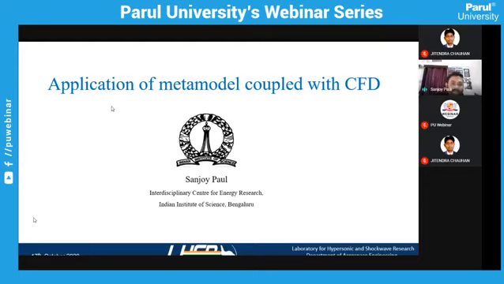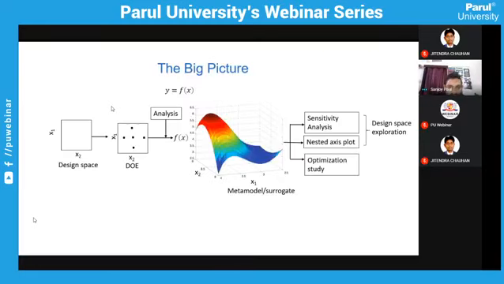This is an application of a meta model coupled with a CFD. So this is a big picture or overview of our presentation: an overview of the meta model, how it works, and where the application of this is.